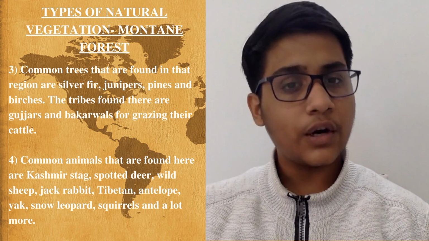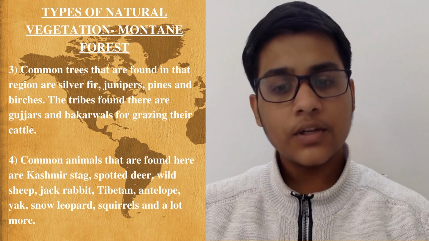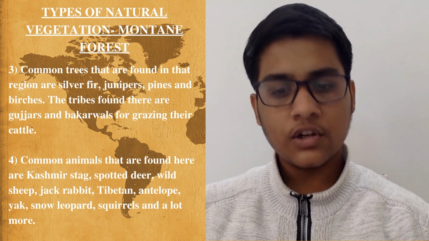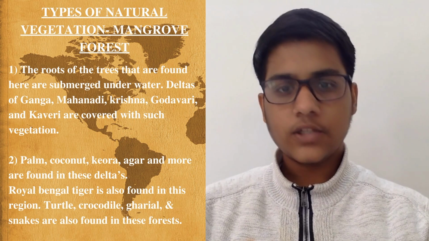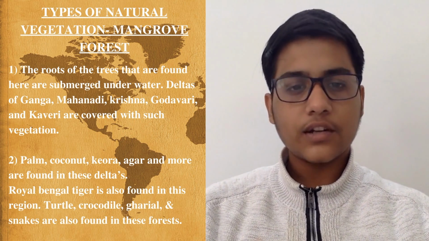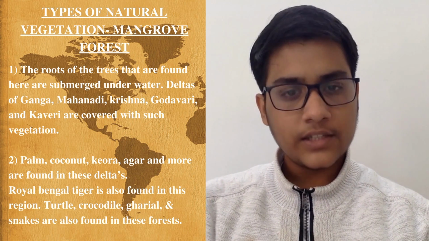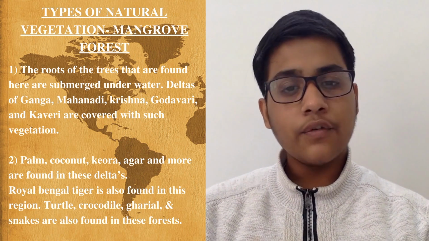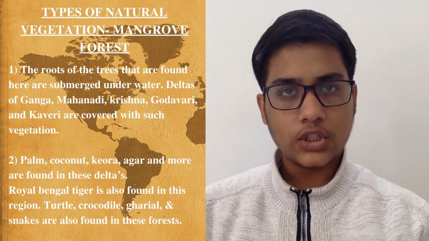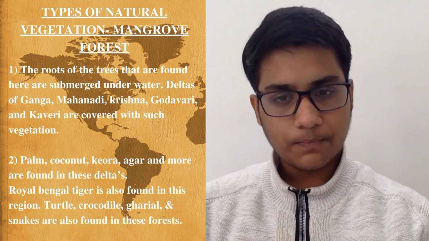Common animals that are found here are Kashmir stag, spotted deer, wild sheep, jackrabbit, Tibetan antelope, yak, snow leopard, squirrels, and a lot more. The last type of vegetation is mangrove forest. Forests that are found in this region are influenced by tides. The roots of the trees that are found here are submerged underwater. Delta of Ganga, Mahanadi, Krishna, Godavari, and Kaveri are covered with such vegetation.